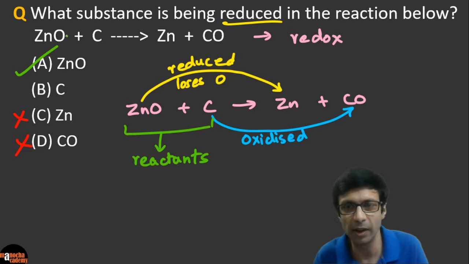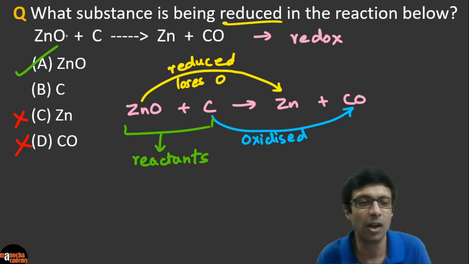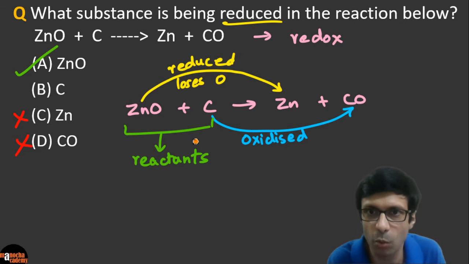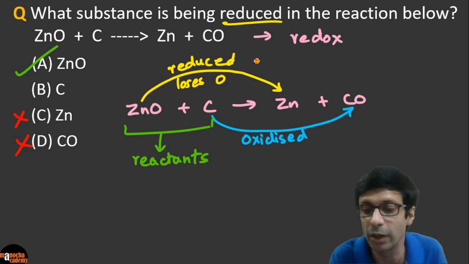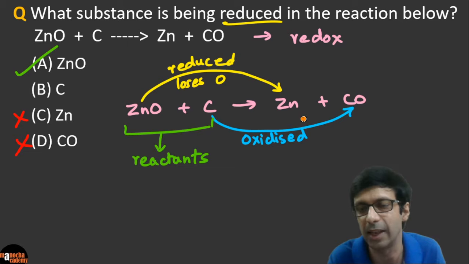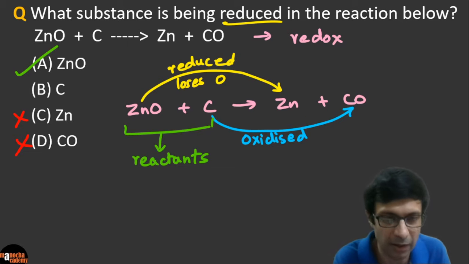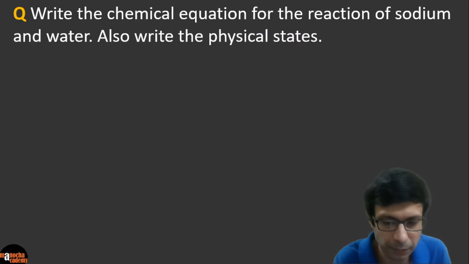Okay guys, is this super clear? Please take a look at this equation the way we've shown it with the arrows and all so that you have no confusion. And don't forget, the answer is always the reactants in these questions, right? The ones on the left hand side. Only if they ask you what it is reduced to, then it's zinc. But who is being reduced is always on the left hand side. Very good, guys.